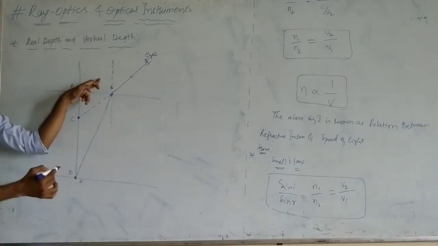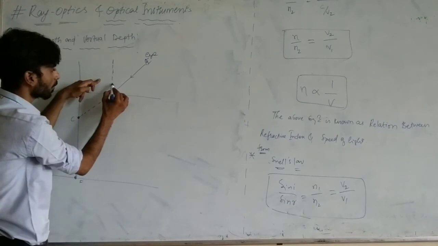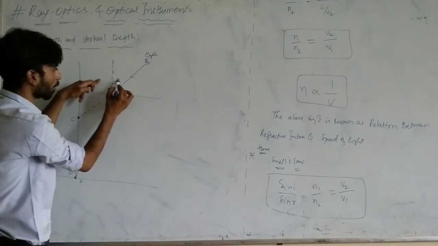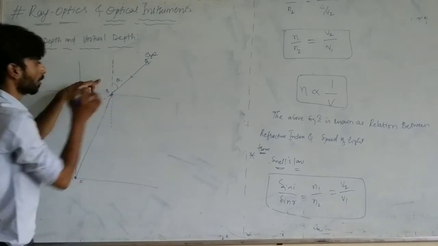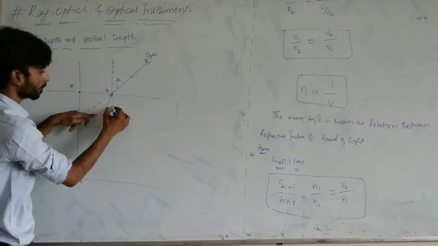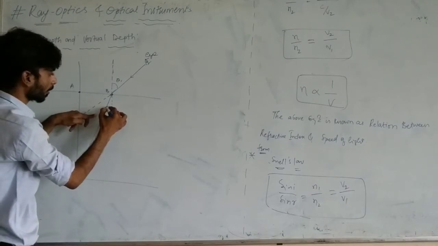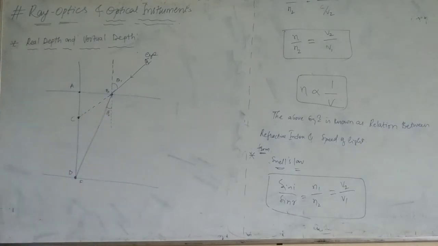With respect to the normal, the angle of this is theta 1. Okay, so we can consider it as theta 1, and this should be theta 2.